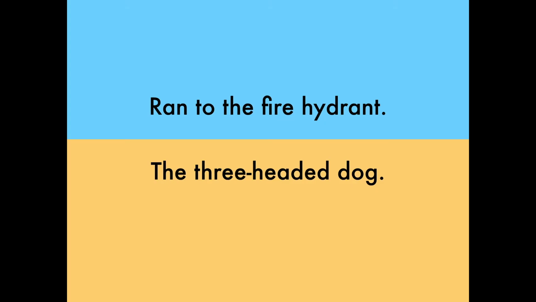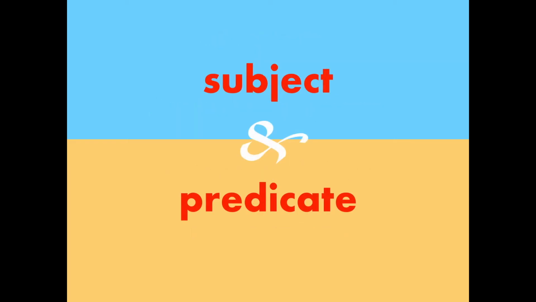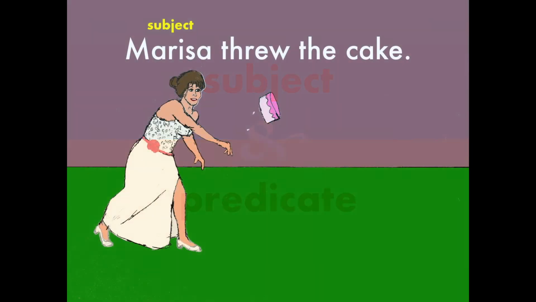Both of those statements are what we call fragments or incomplete sentences. The first one is a predicate that's missing a subject. This second one here is the opposite, a subject without a predicate. You need both parts to be a complete sentence. So here's what those terms mean. This won't take long.